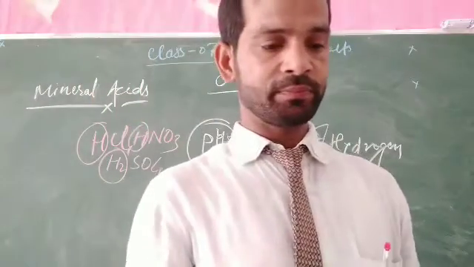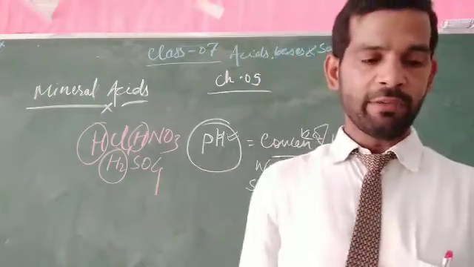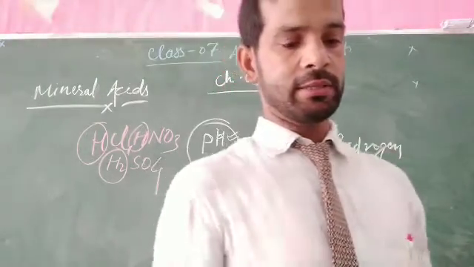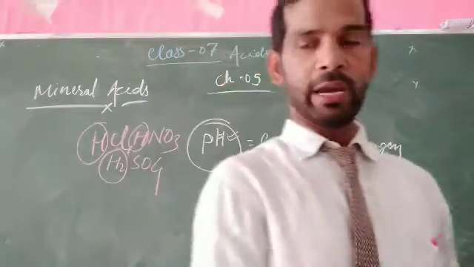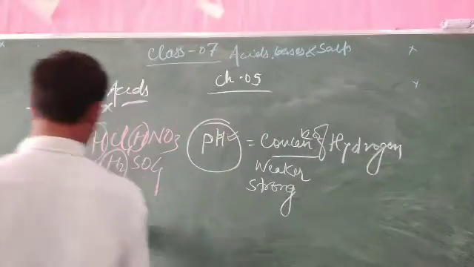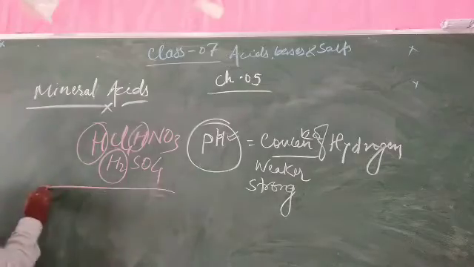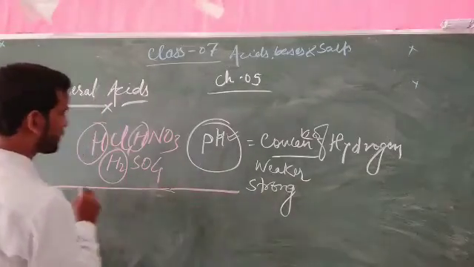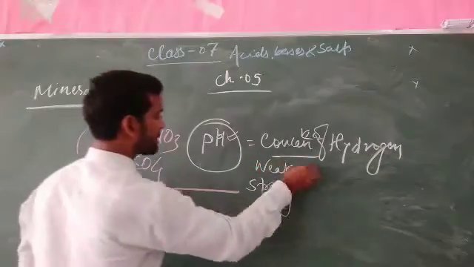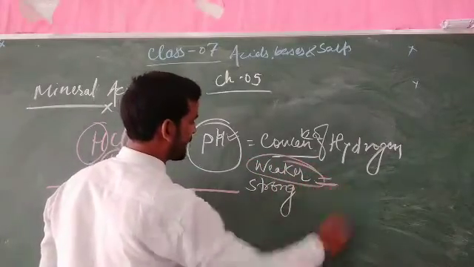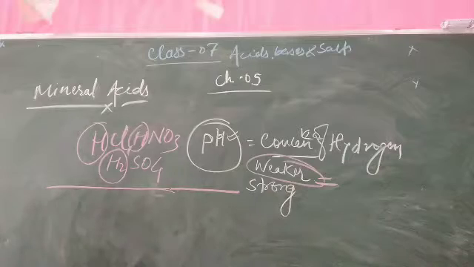Next is the organic material, which has a different concentration of hydrogen. When the hydrogen ion concentration is lower, the acid is a weaker acid.